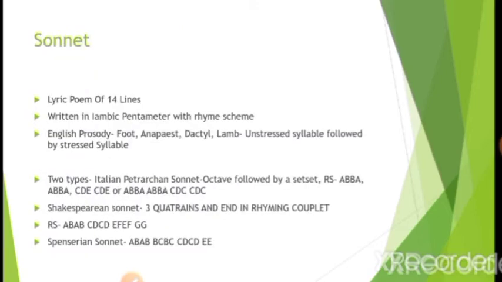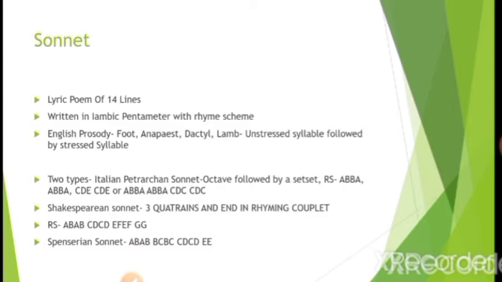So we have discussed some facts about the sonnet. What exactly is the sonnet? It is a lyrical poem of 14 lines. It was written in iambic pentameter, and it has a certain intricate rhyme scheme. It is very difficult to write in a rhyme scheme, right?